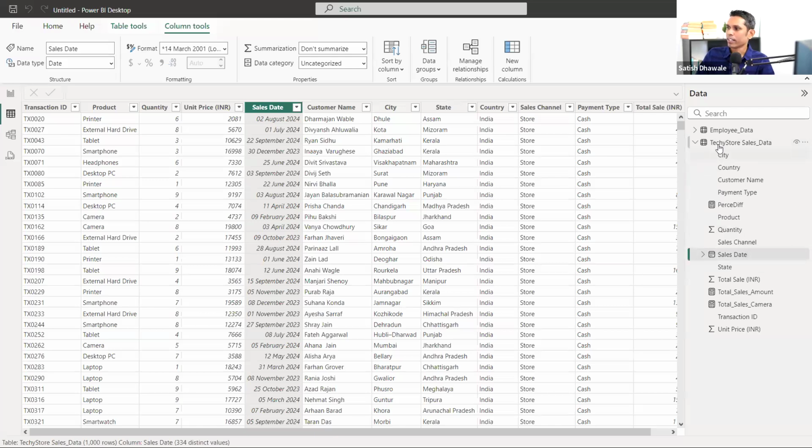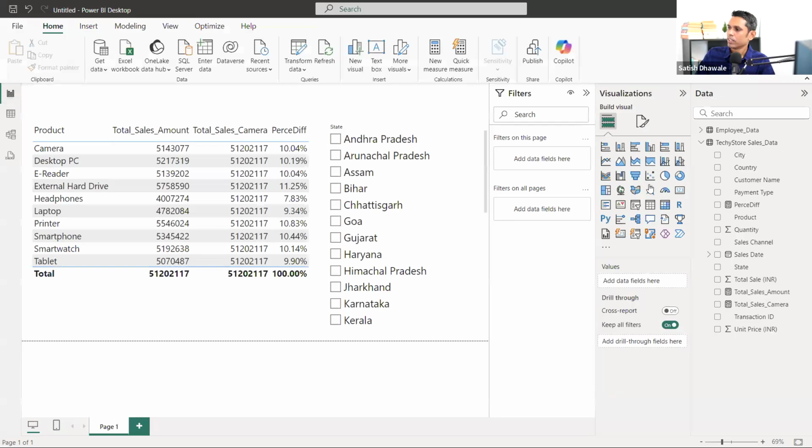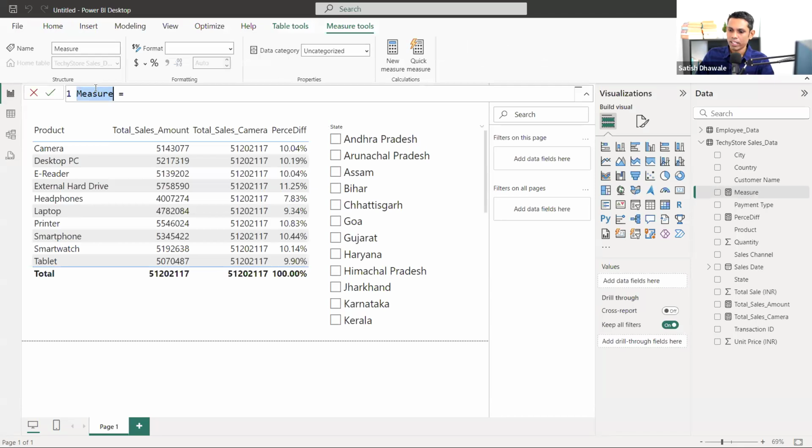In order to do that, I will go and right click. I'll go to the report. I'll right click on the data and click on new measure. And I'll type sales between, or sales, we can say, this is specific sales. That's why I'm just mentioning any name for this particular variable. You can use sales between or sales of 10 days. I'm just mentioning any name. You can put down anything.